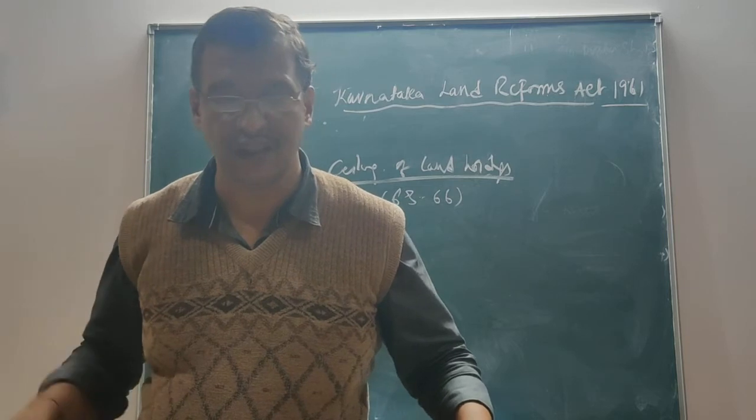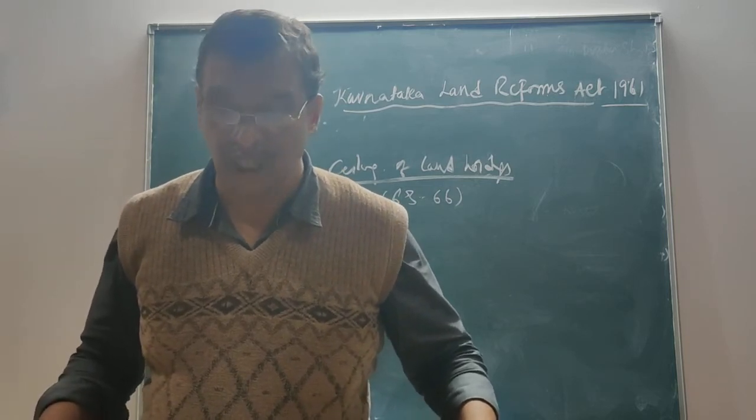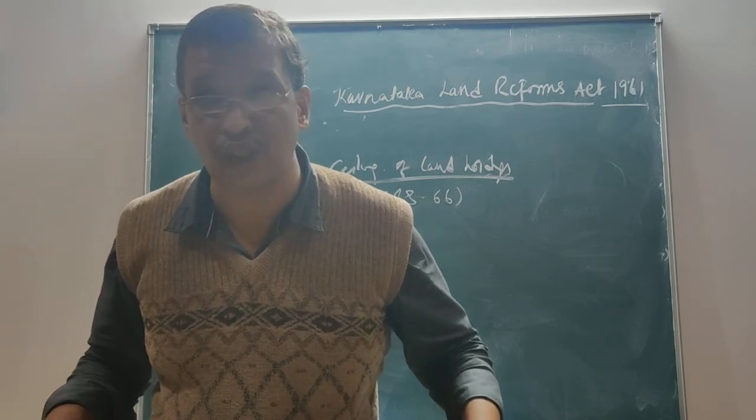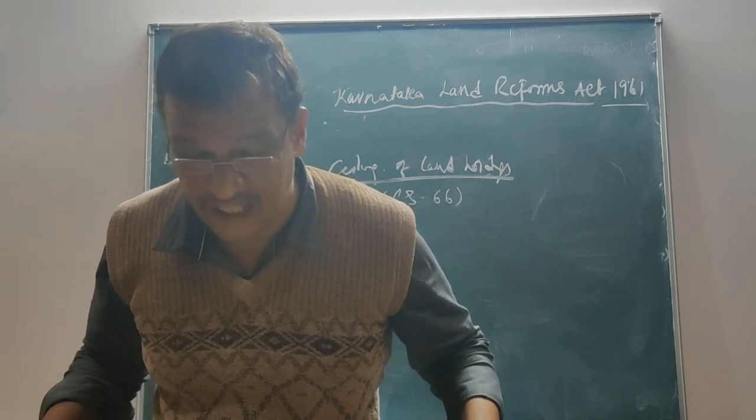So if he holds land in any capacity, the land held shall not exceed the ceiling area.